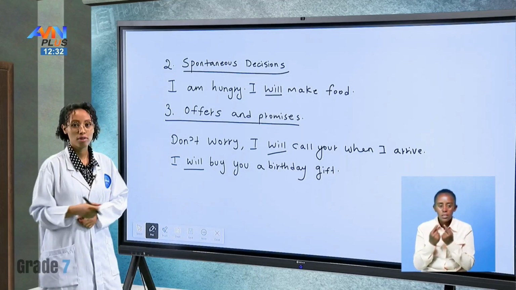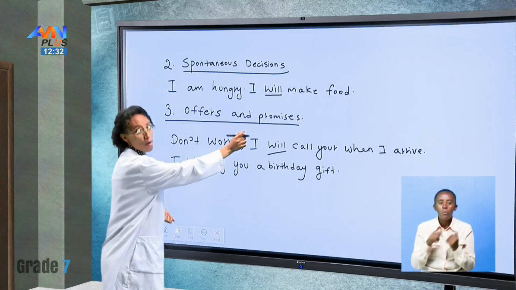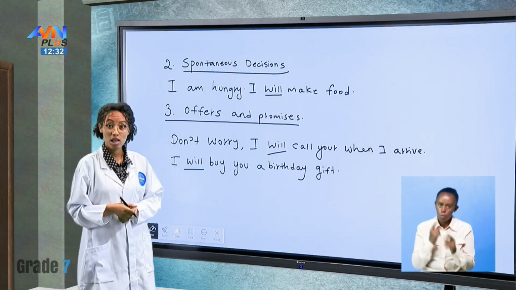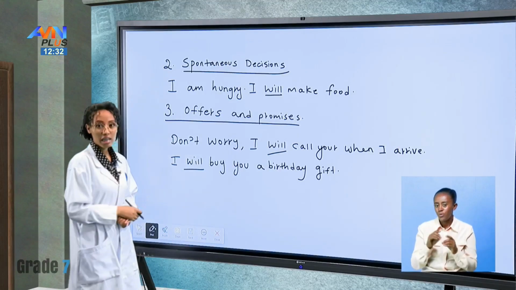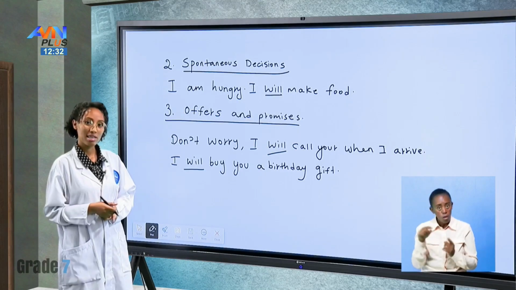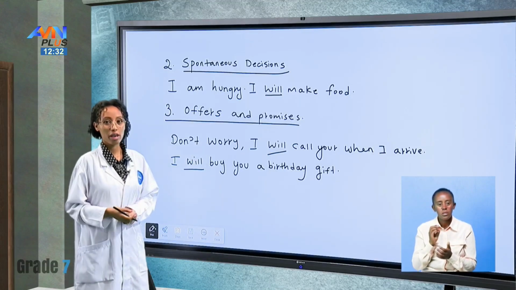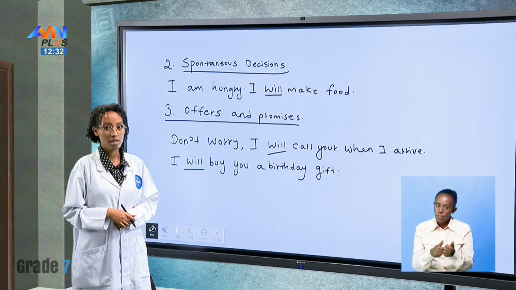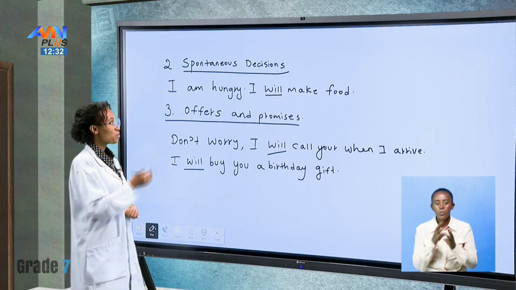Again, we have used the modal verb will, but here we have used it to talk about a promise. In the first example, we used it to talk about assurances, assuring someone that we are going to do something. But in the second example, we have used the modal verb will to talk about a promise that we will do in the future. I will buy you a birthday gift is promising someone that they will prepare a gift for that person for their birthday. Okay, what other ways can we use will again?